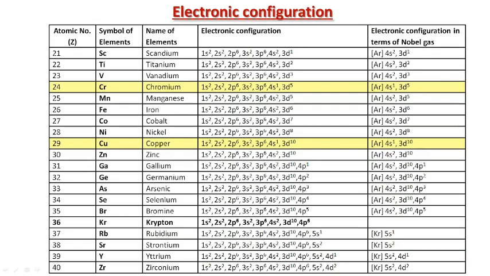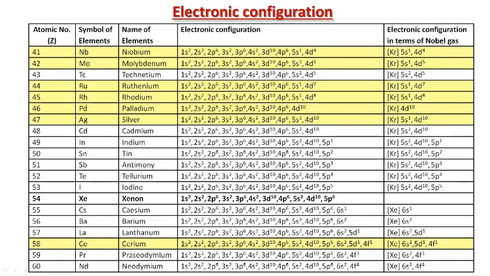I have shown the electronic configuration for elements more than 21 number because 1 to 20 I have shown in the previous lecture. So here I have shown the electronic configuration for the elements having atomic number 21 to 118, and the elements which show anomalies in their electronic configuration are highlighted by the yellow color.